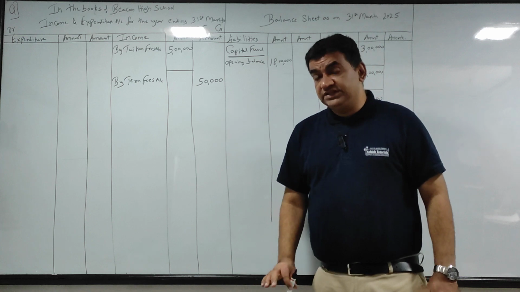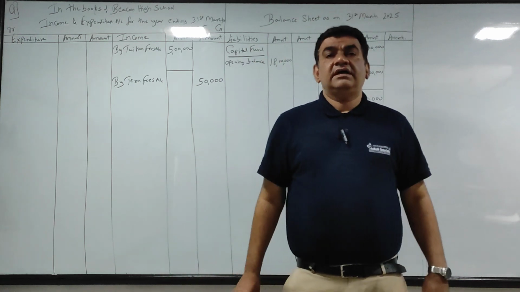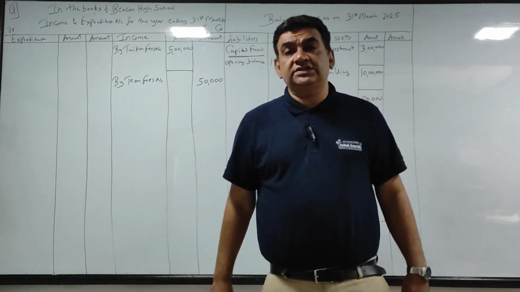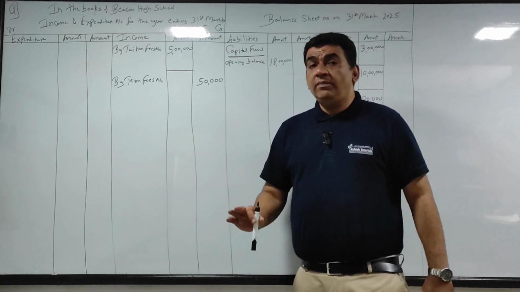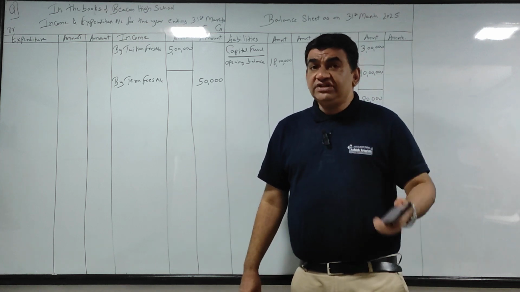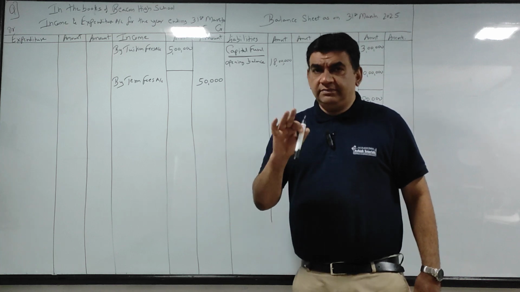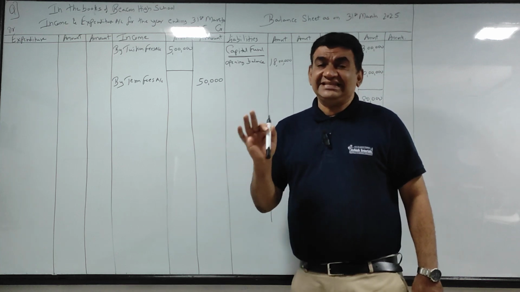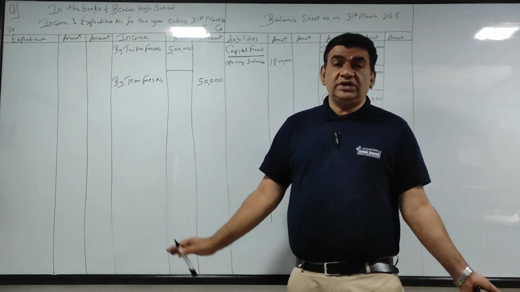Admission fees. Now listen, here there's a point. Admission fees in other non-profit concerns is also called entrance fees. Now see, normally what happens? Admission fees is charged once in a lifetime for a student. But in schools and colleges, every year new students will come.